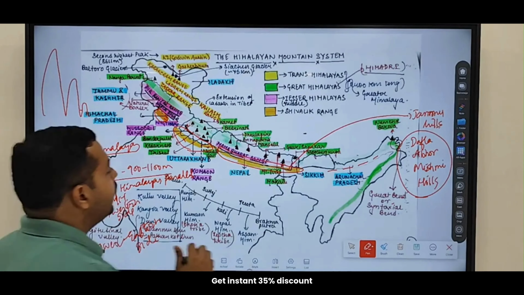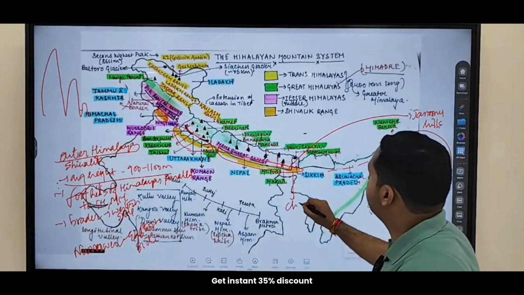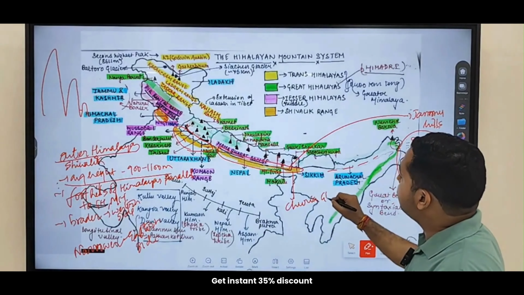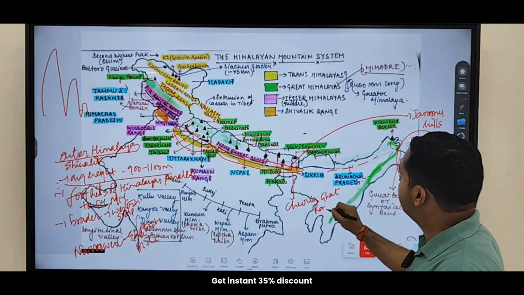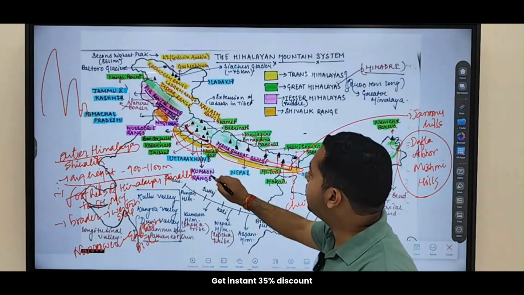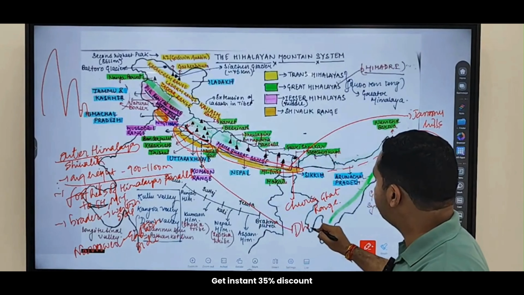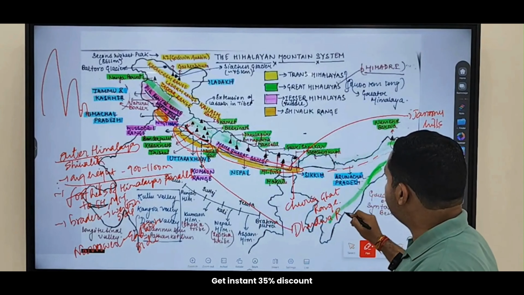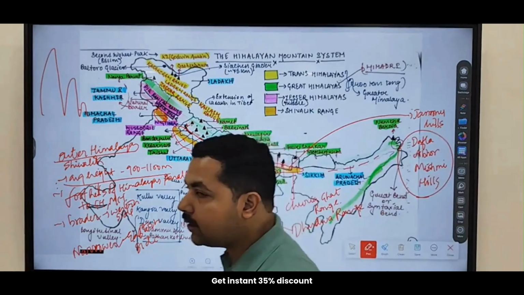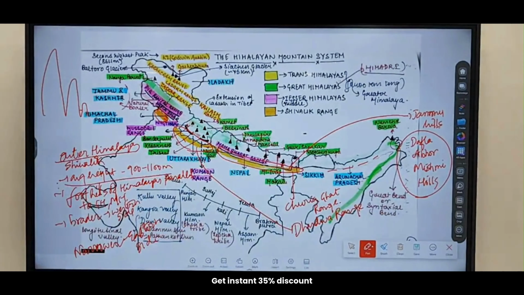In Nepal they are referred to as the Churiya Ghat range. And here in UP they are referred to as the Dudhwa range. In UP and Uttarakhand they are referred to as the Dudhwa range. So these are the important ranges of the greater Himalayas, middle Himalayas and outer Himalayas.